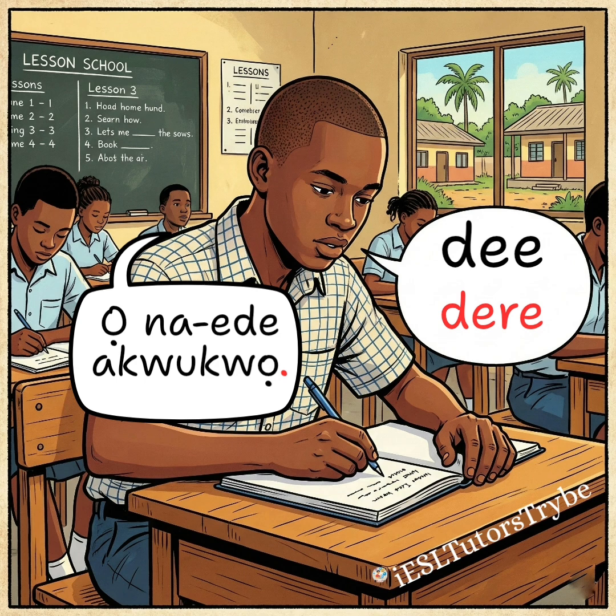You can say odere or onede akwụkwọ. Onede akwụkwọ means he or she is writing a book. Akwụkwọ in Igbo means book.